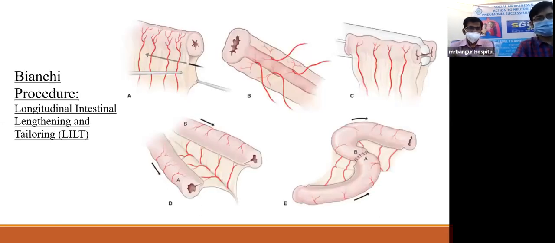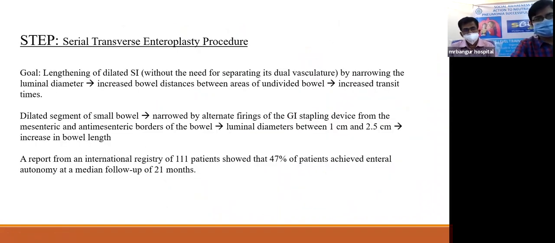Now here is a brief about the Bianchi procedure. In the first picture, the dilated segment is removed from the rest of the bowel. Then the mesentery is divided into two parts with the arterial and the venous supply. Each flank has alternatively the arterial and the venous supply. Then the longitudinal stapler is used, and the bowel is divided into two parts, and then a lazy S-shaped loop end-to-end anastomosis is done, and then both the ends are again attached to the remaining bowel.